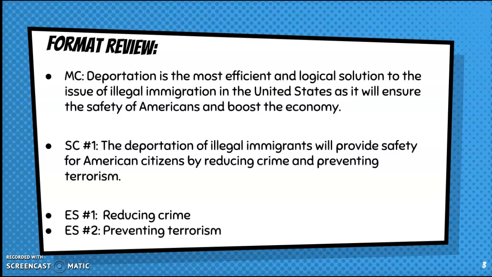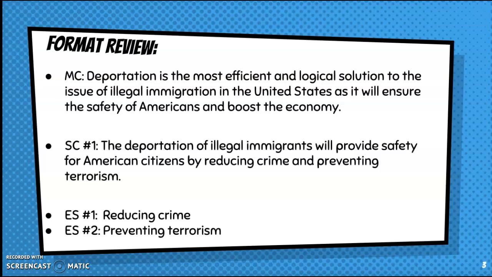So, following along with this main claim, we know that we would have our first subclaim about safety. Our second subclaim would be about the economy because that's the second key reason we listed. Our first subclaim could look something like this, getting further into safety.